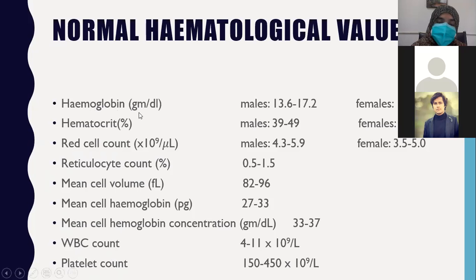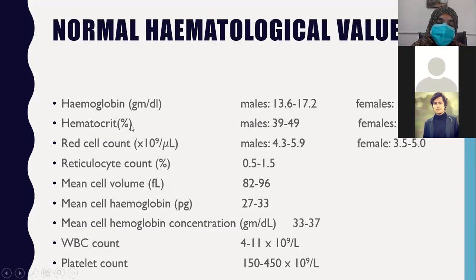In males, the normal hemoglobin value is 13.6 to 17.2. You can round it off as 13.5 to 17 gram per deciliter in males, and in females it's 12 to 15 gram per deciliter.